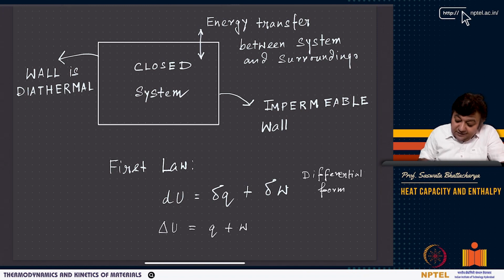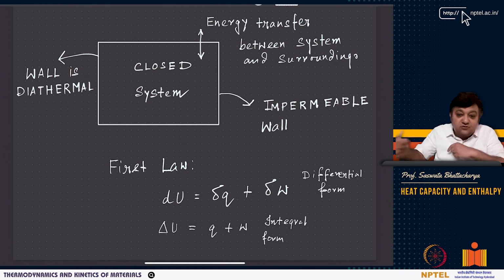And q and w again depend on the path, right? This is more like an integral form, where you have done the measurement over two states. So it is after integration. So this is the integral form.